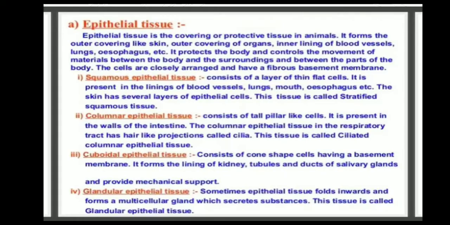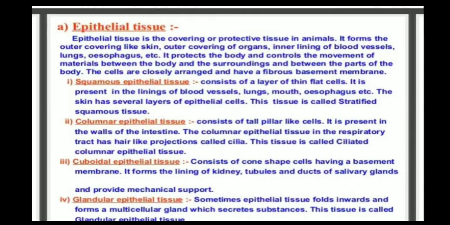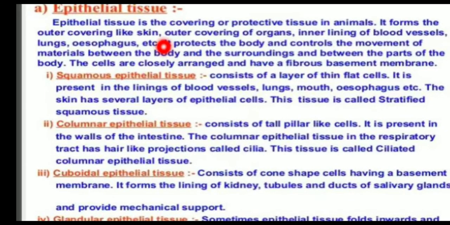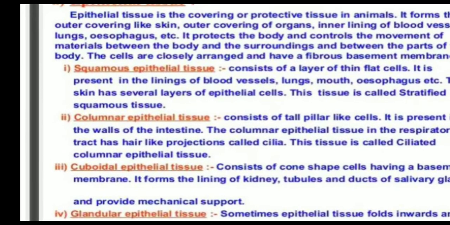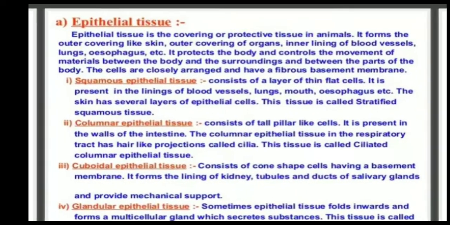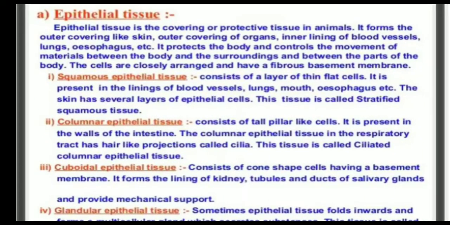Epithelial tissues. Epithelial tissue is the covering or protective tissue in animals. It forms the outer coverings like skin, the outer covering of organs, and the inner lining of blood vessels, lungs, etc. It protects the body and controls the movement of materials between the body and the surroundings, and between the parts of the body. The cells are closely arranged and have a fibrous basement membrane.